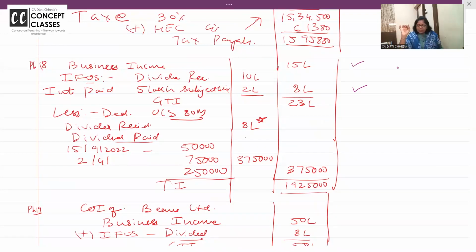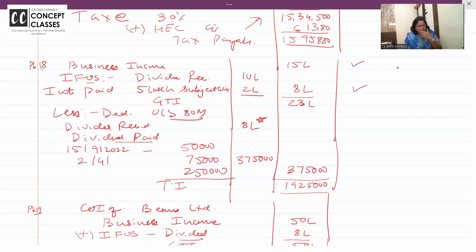Business income is just printed and given in the problem. Now in ATM, how much dividend have I received? 8 lakh. Don't take 10 lakh, because out of 10 lakh, 2 lakhs to interest you have paid, you have deducted. So what is your net dividend received? 8 lakhs. What is dividend paid?